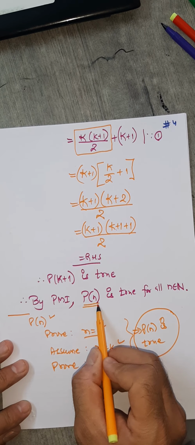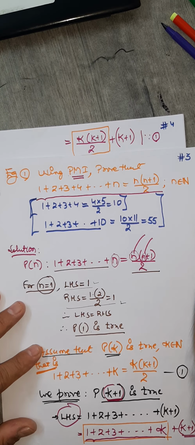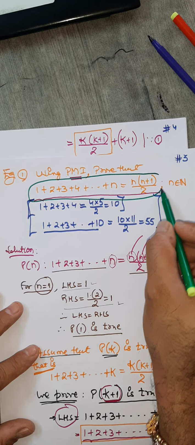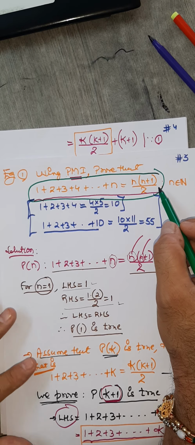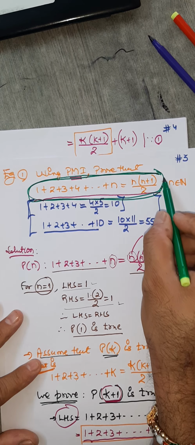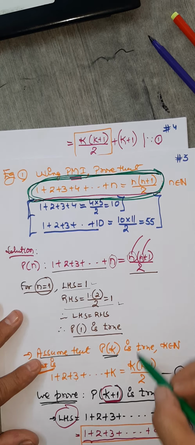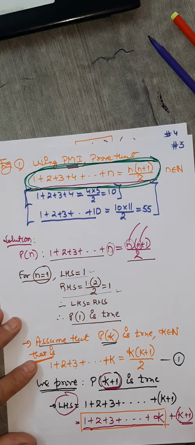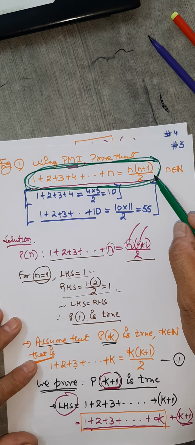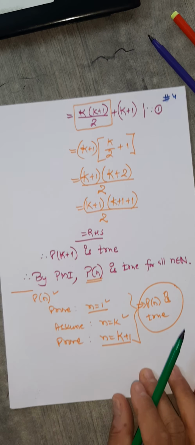So now you can say that Pn means which statement? This one. Right? This statement is always true. You have verified using PMI that this is always true. The one question in your mind may be from where this result has come, that may be by experiment or some another technique, but you have this result. So PMI is one of the methods of verification that the result you already derived by some experiment or observation is always true or not. Remember, PMI is one of the methods of verification.